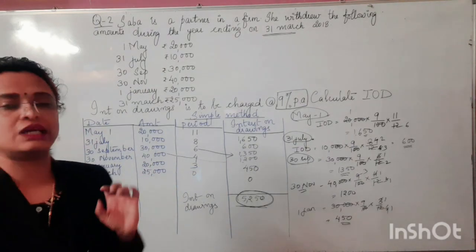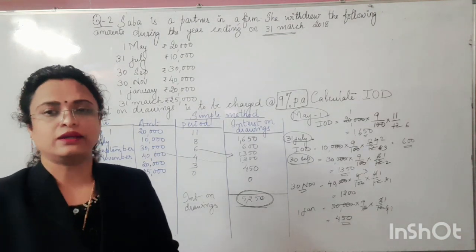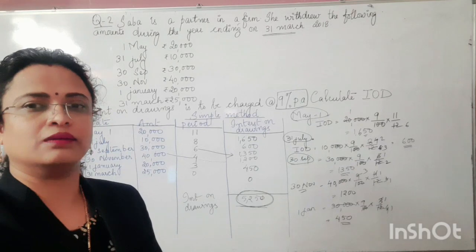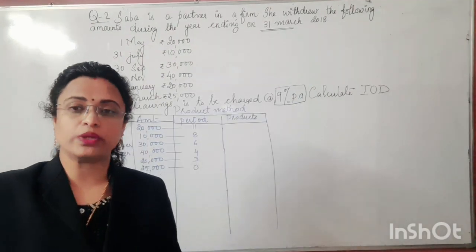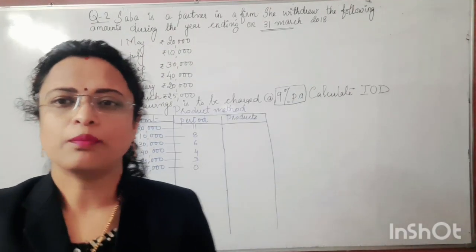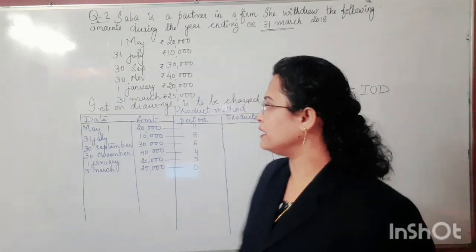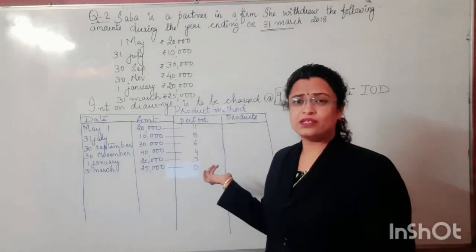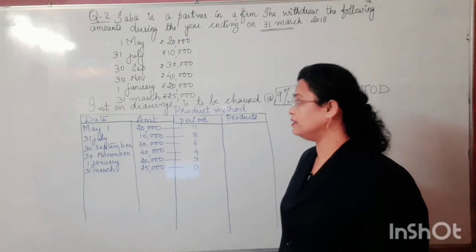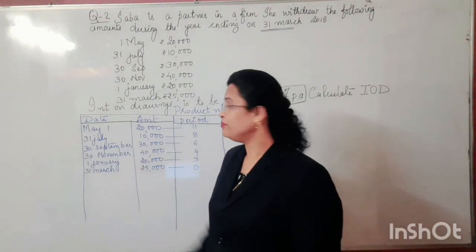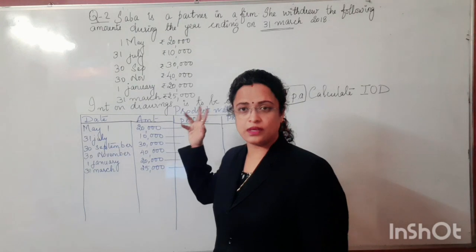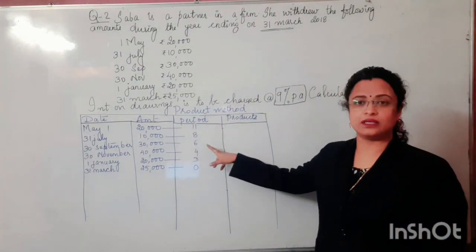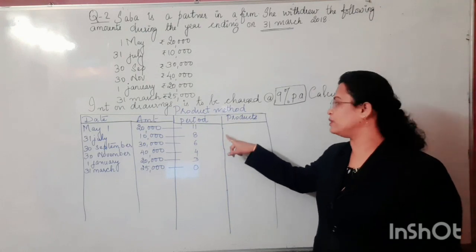Same question, let us deal with the second method, and that second method is the product method. Here we are going to discuss the same question with the product method. In the product method, we will just make slight changes in the table which we have made here. The date column will remain the same as usual. The amount of the drawings, as given in the question, we will take down. And the period, which we discussed earlier in the simple method, will be the same.